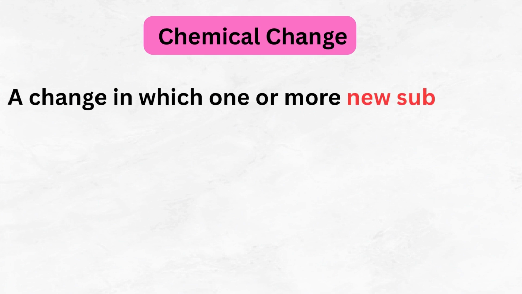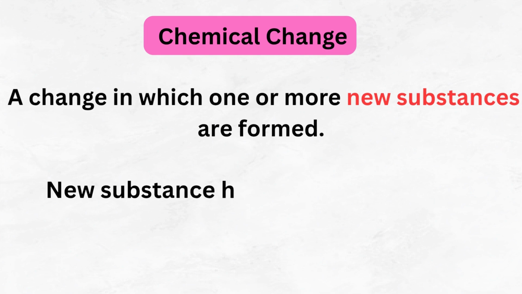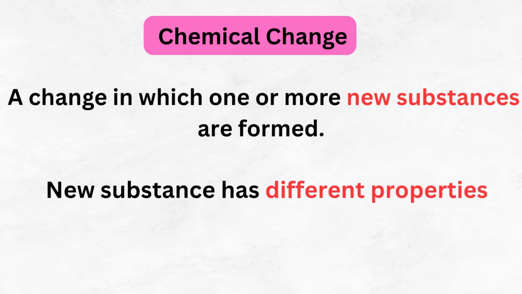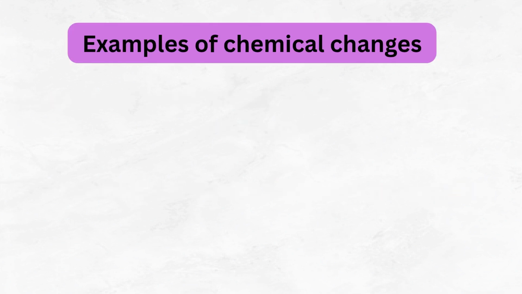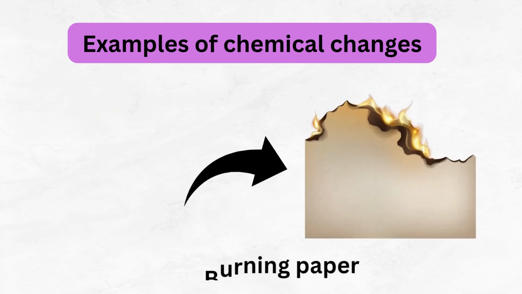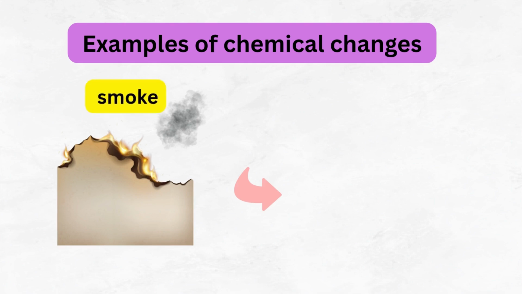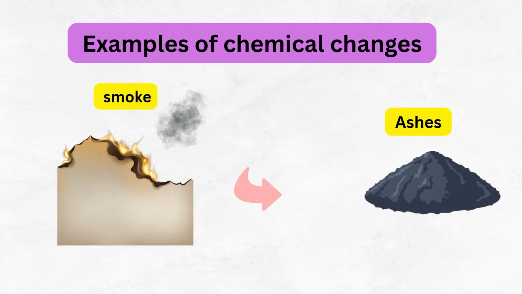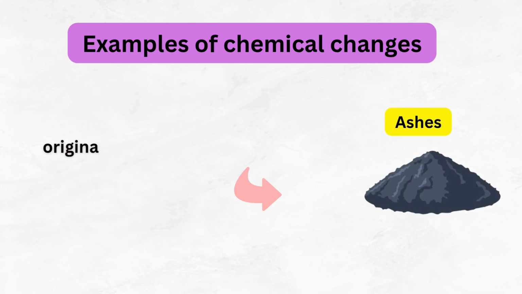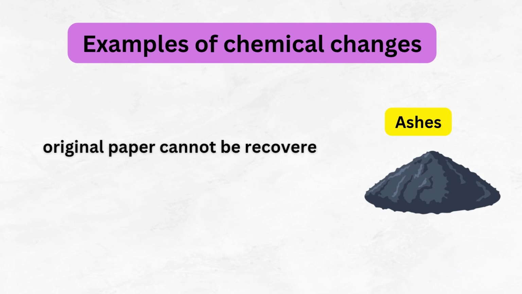Second type of changes is chemical change. A chemical change is a change in which one or more new substances are formed. The new substance has different properties from the original substance. Examples. Burning paper. Now observe what happens when paper burns. New substances, ash and smoke, are formed. The original paper cannot be recovered. This is a chemical change.